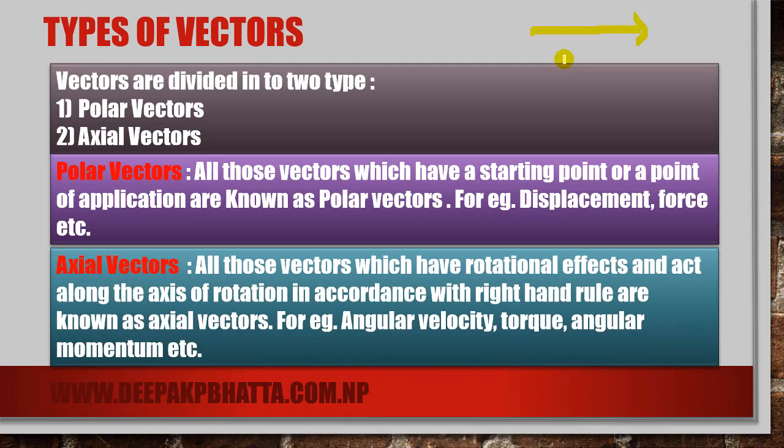And axial vector means those vectors which have a rotational effect, and act along the axis of rotation in accordance with the right hand rule. What is the right hand rule? We will discuss it in the next video. Those are known as axial vectors. For example, angular velocity, torque, angular momentum, these are axial vectors. This is an axis and the vector acts along this axis, okay, axial rotation. This type of vectors are called axial vectors.